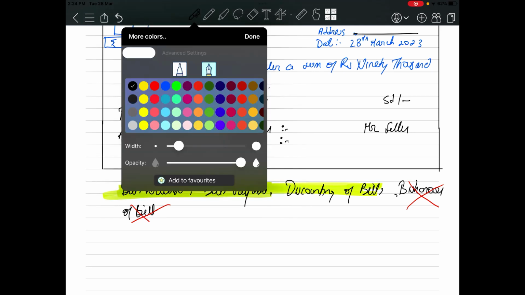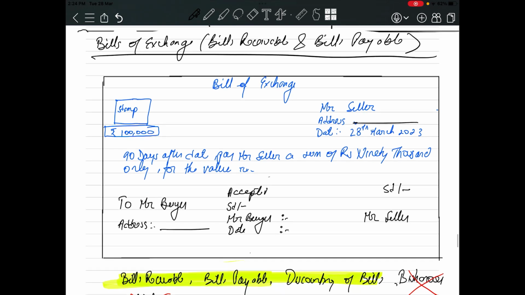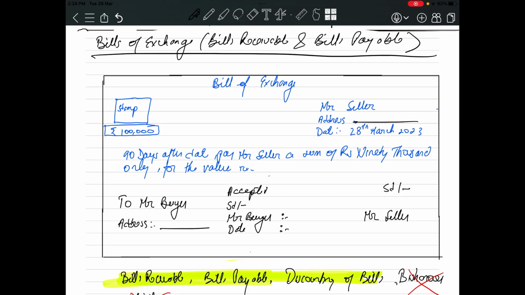What is basically bills of exchange? What do we mean by bills of exchange? Bills of exchange can be of two types: bills receivable and bills payable. If you don't want to understand the concept, and you just want to know how to do the accounting treatment of bills receivable and bills payable, it's very simple. For example, you are the businessman. From your point of view, bills receivable will be an asset for you, which simply means you have sold goods on credit and you have to get money from the buyer.